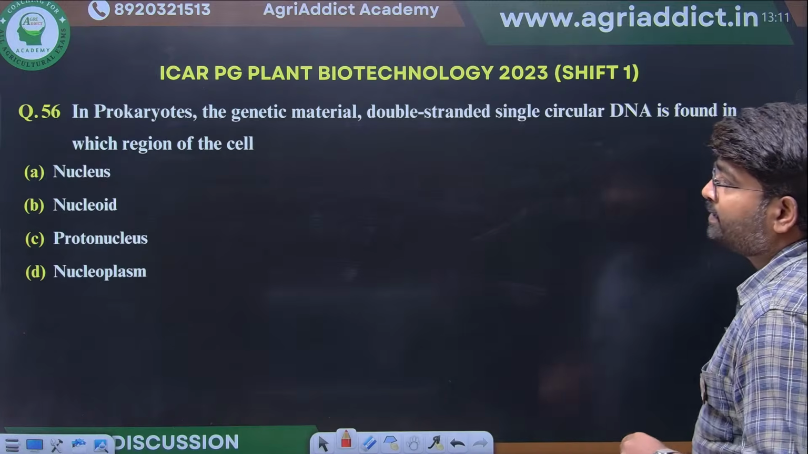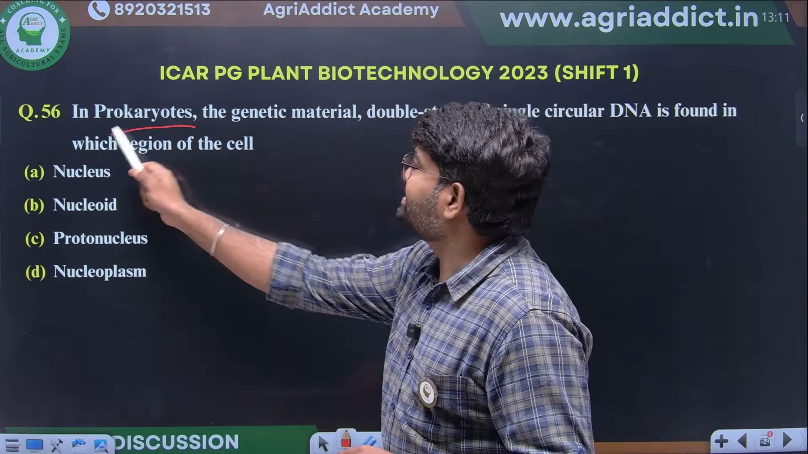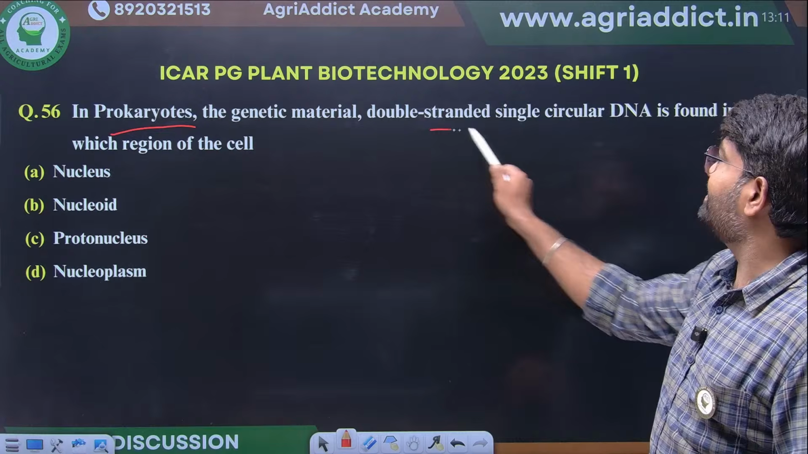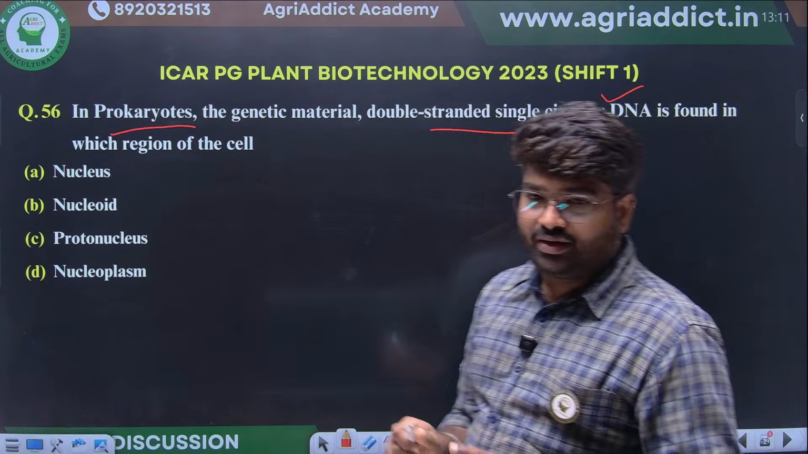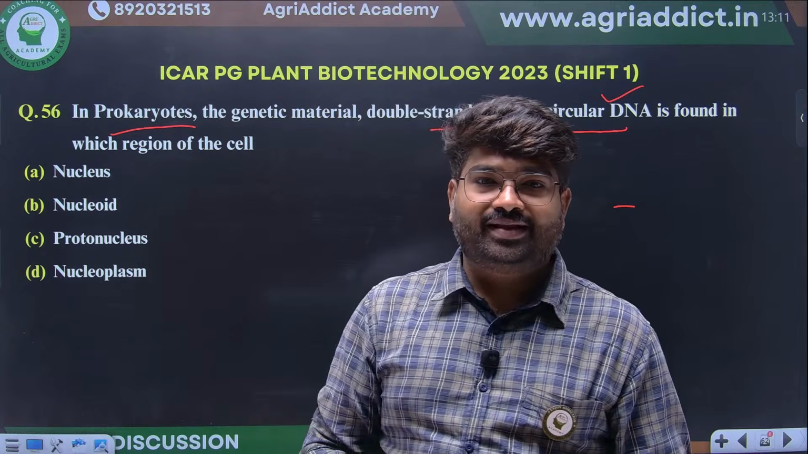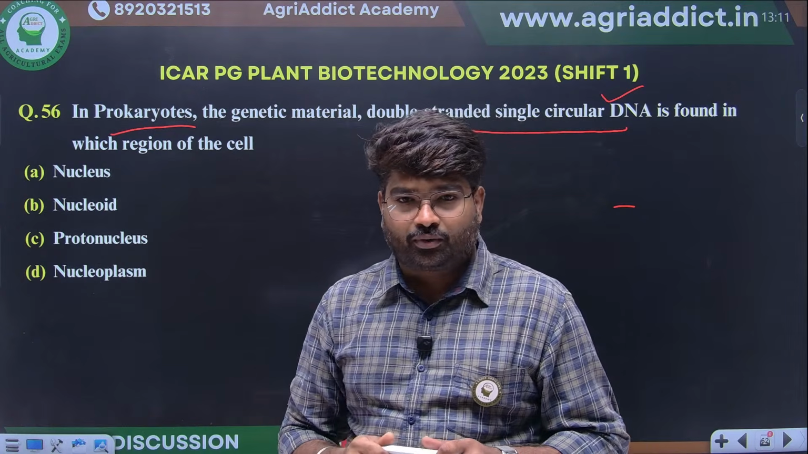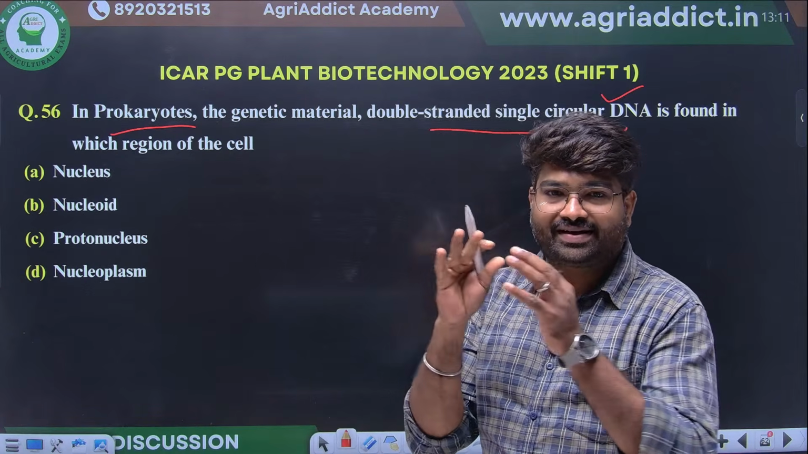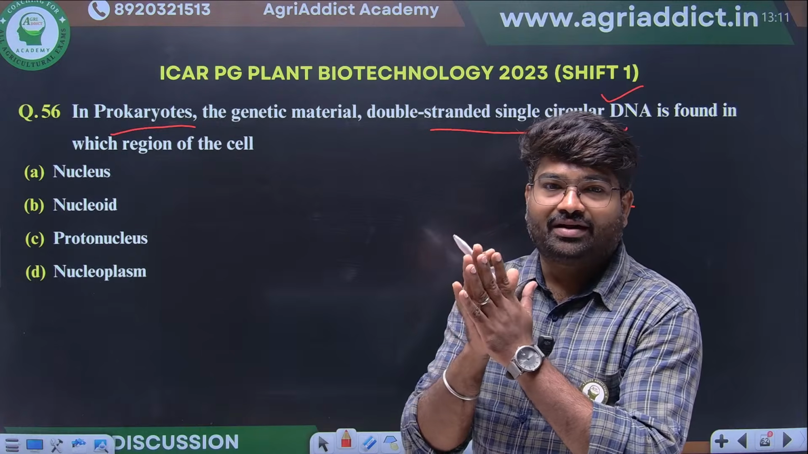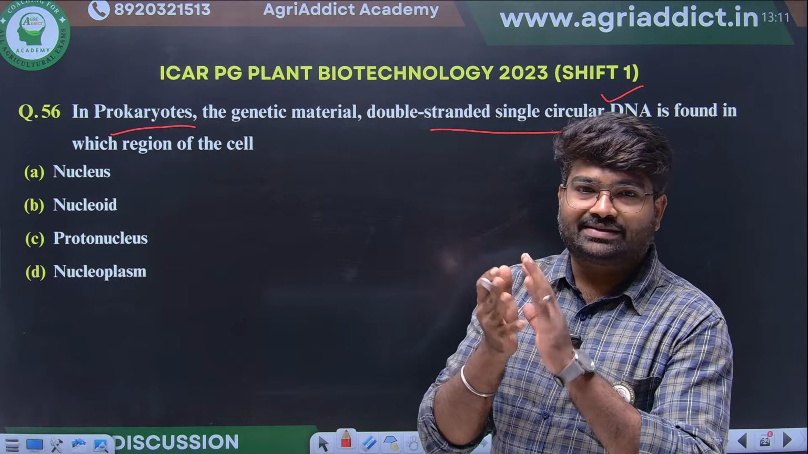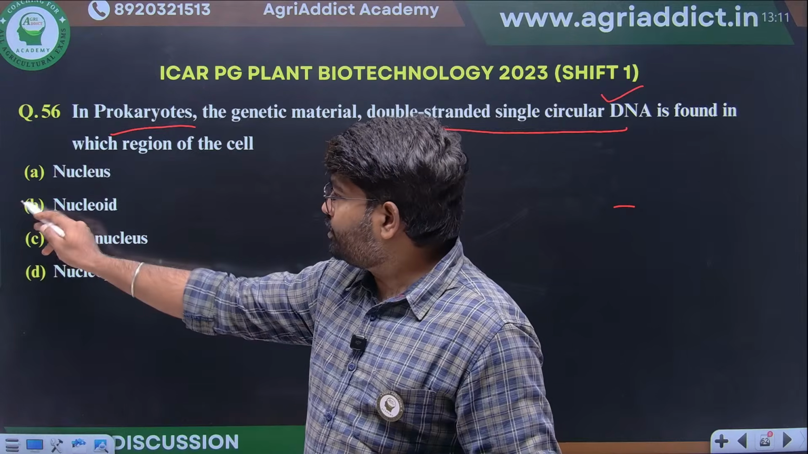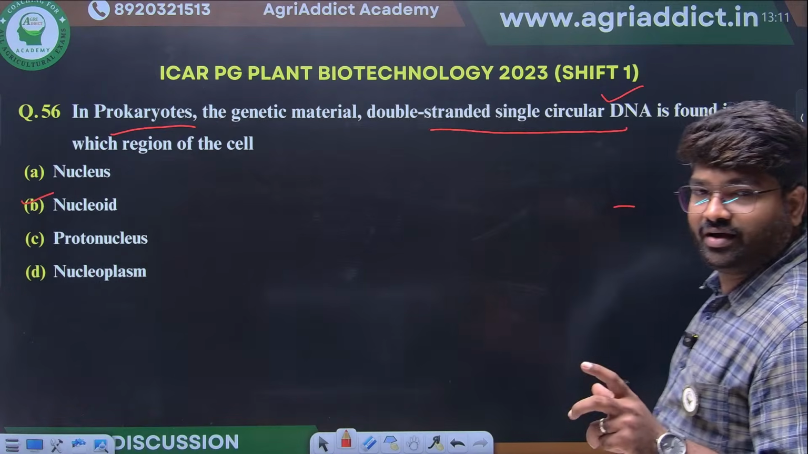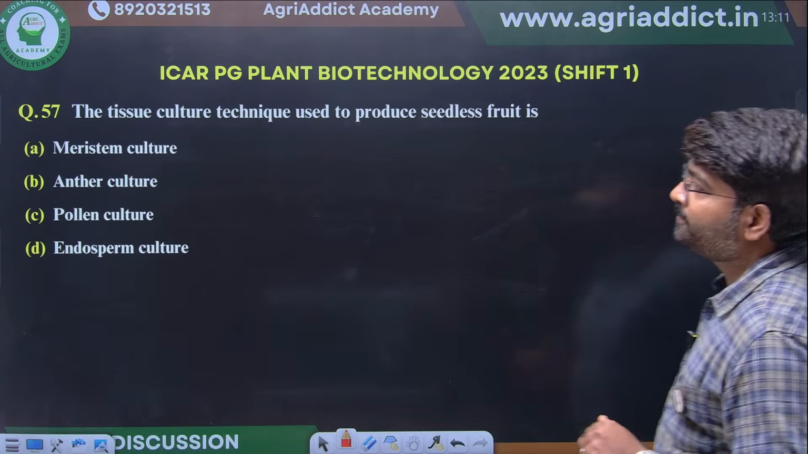Next, in prokaryotes, the genetic material, double stranded single circular DNA, is found in which region? We know a membrane bound nucleus will not be there in prokaryotes, so this genetic material will accumulate in a cluster form that we will know as the nucleoid. That is a nucleoid where that cluster of genetic material will be present.